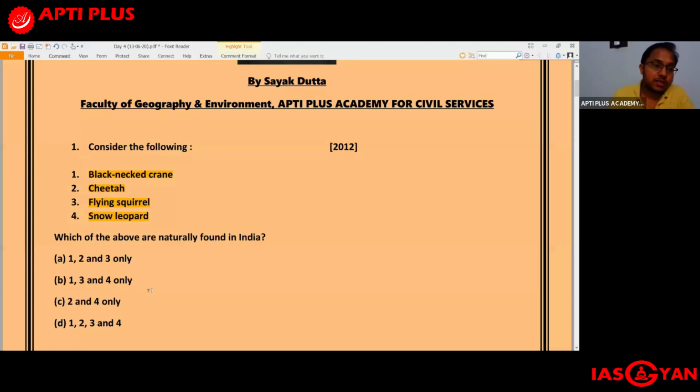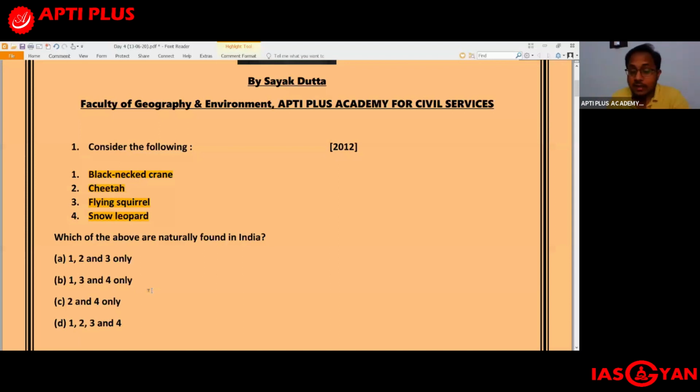There are three species which have been mentioned: bat, bee, and bird. You have been asked out of these three, which among them are pollinators. Very easy. I believe all of you would be able to answer this question. So all the three are actually examples of pollinators. So D, 1, 2, and 3 should be the correct option. And it's not just bat, bee, and bird, but over here I've included the other pollinators as well.